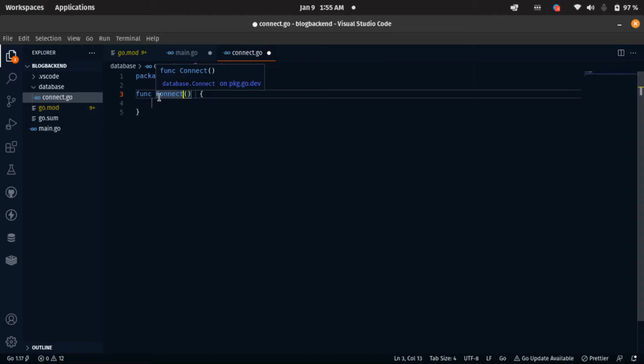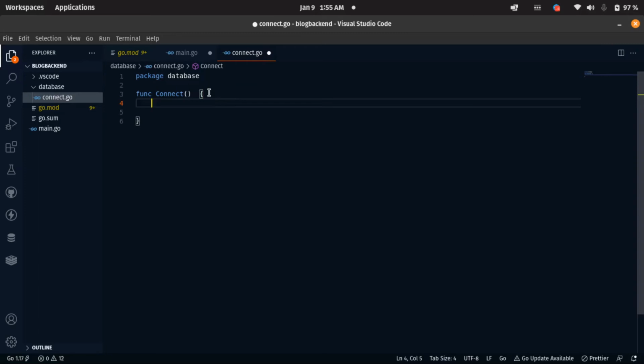Any function you are creating in Golang, if you want to export that function away from the current package, the function must start with a capital letter, not a small letter. So that's why we are putting this in capital letter.